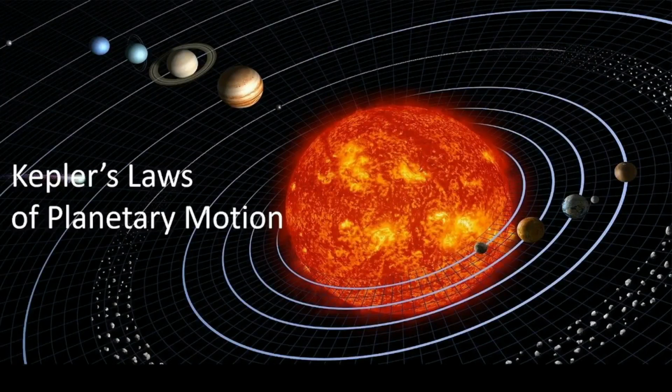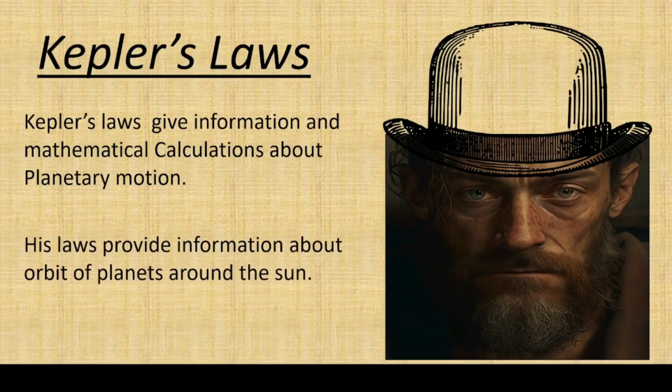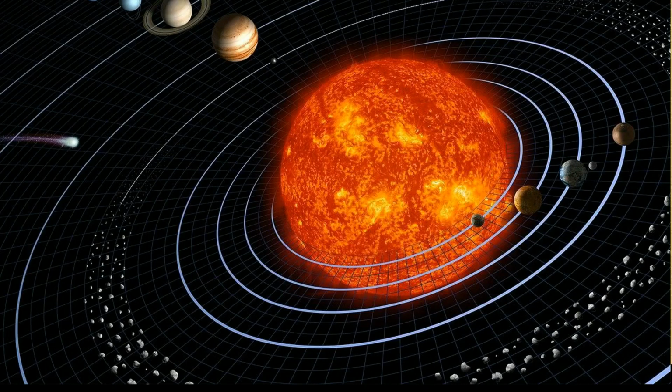Let us learn today Kepler's laws of planetary motion. Kepler's laws give information and mathematical calculations about planetary motion. These laws provide information about the orbit of planets around the sun. There are three Kepler laws related to planetary motion.